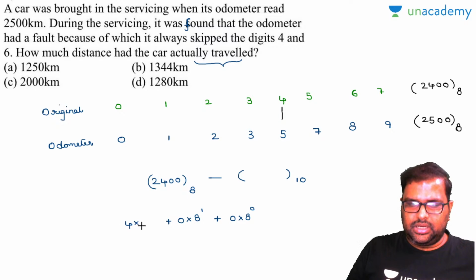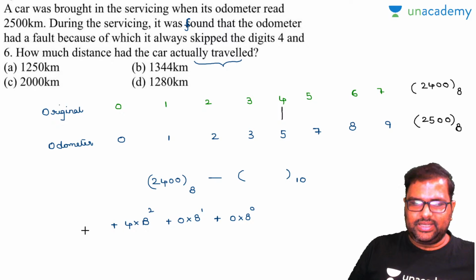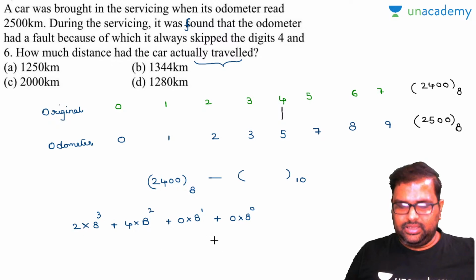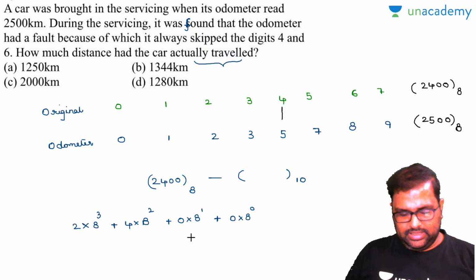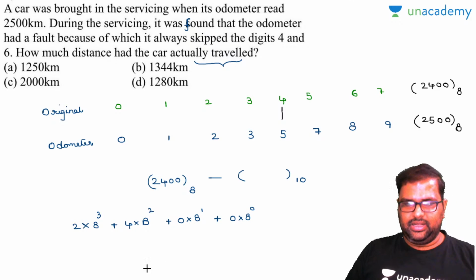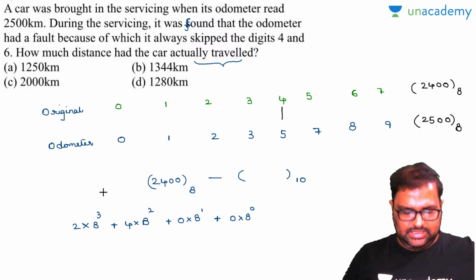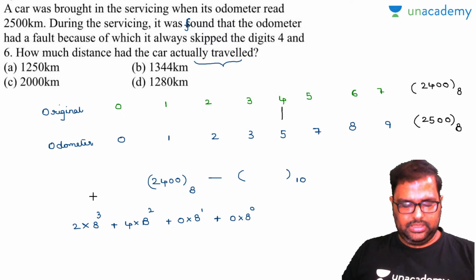Your digital electronics class here, right? Number system in digital electronics. How many of you got this point? 4 into 8 square, 2 into 8 cube. So what is the final answer there? Octal to decimal, yes. Octal to decimal, exactly, Vishal. Excellent. What is the final answer there? Calculate this. 8 cube is how much here?